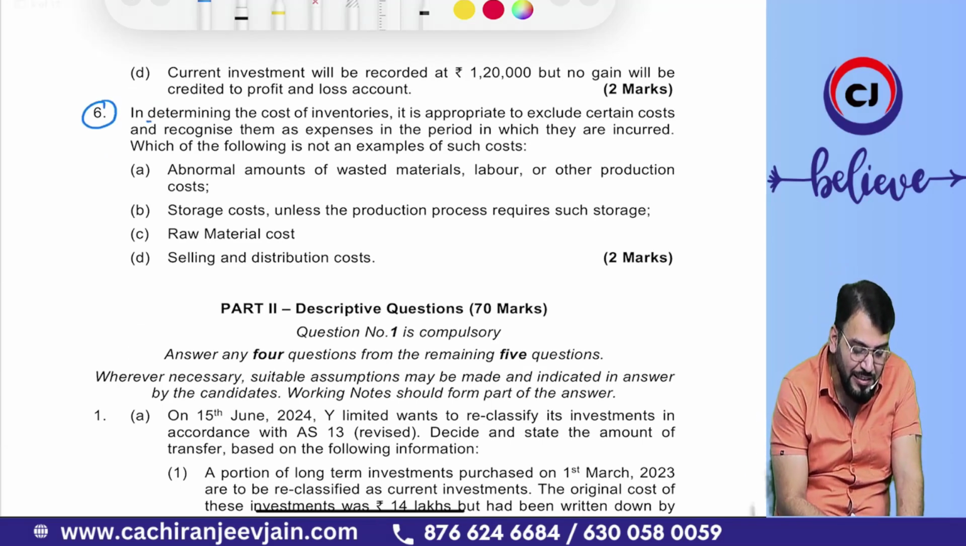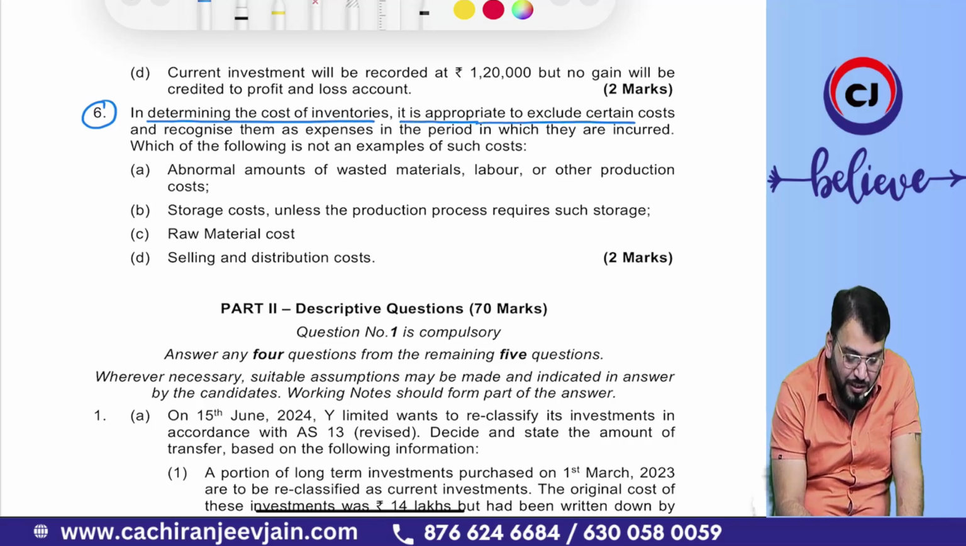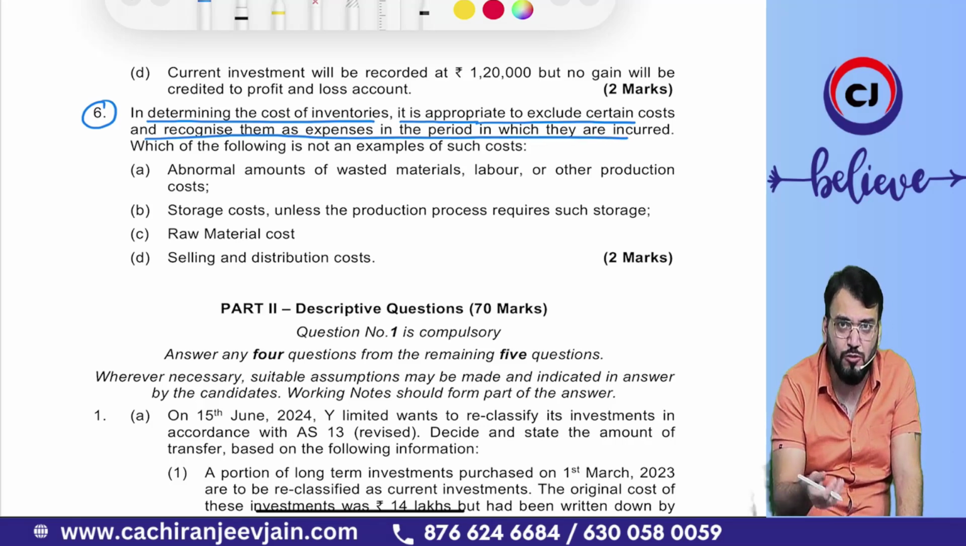Question number 6. In determining the cost of inventory, it is appropriate to exclude certain costs and recognize them as an expense in the period in which they are incurred. Of course, we know some expenses will not be capitalized or added to the cost price of inventory, for example storage cost, abnormal loss, selling and distribution expenses, and administrative expenses. These will be charged to profit or loss account as an expense in the year in which they are incurred.